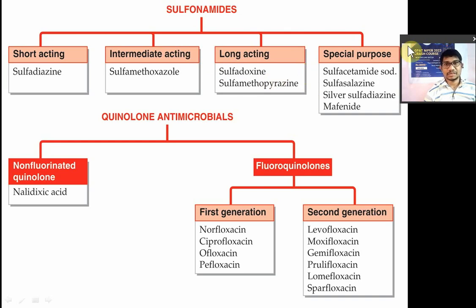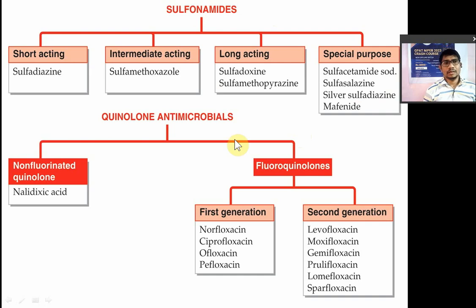Now special purpose sulfonamides, in that you have sulfacetamide, sulfasalazine, silver sulfadiazine and mafenide. All these are used topically and locally. Out of that, sulfacetamide is used in ocular infection, in the eye. Then silver sulfadiazine is used for burn therapy topically. Mafenide is also used topically. Okay, so this was the classification of sulfa drugs.